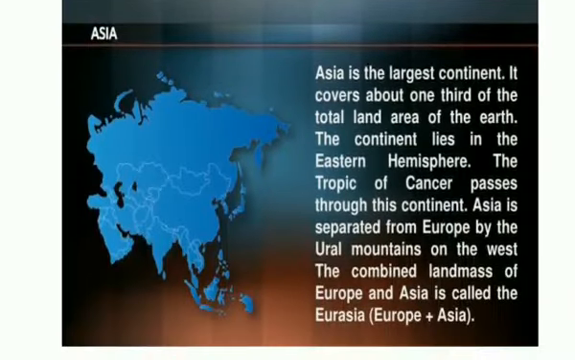If we discuss the different continents of the world one by one, the largest continent is Asia, and some areas in the Asian continent are very much crowded. This continent lies in the eastern hemisphere. The Tropic of Cancer passes through this continent, and it is separated from Europe by the Ural mountains. That's why it is known as Eurasia.